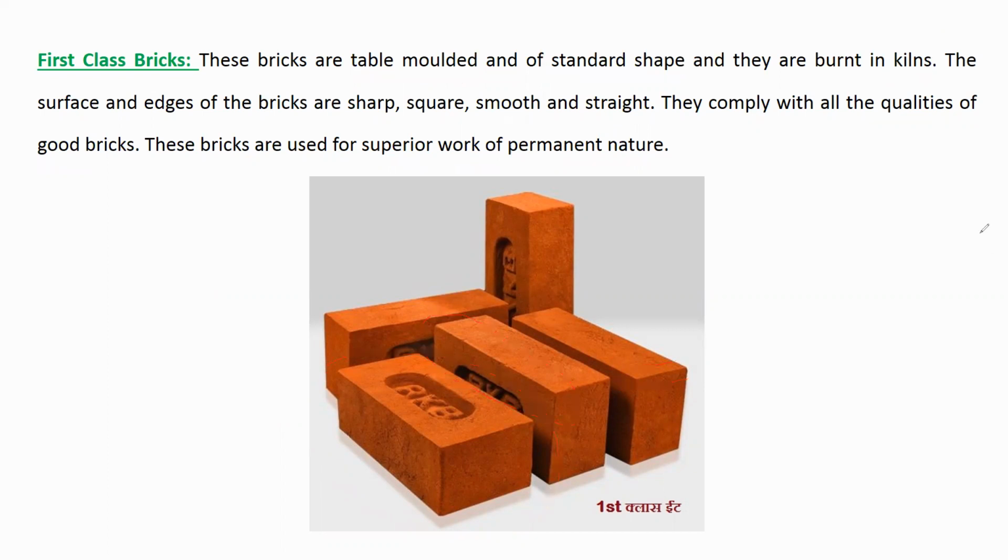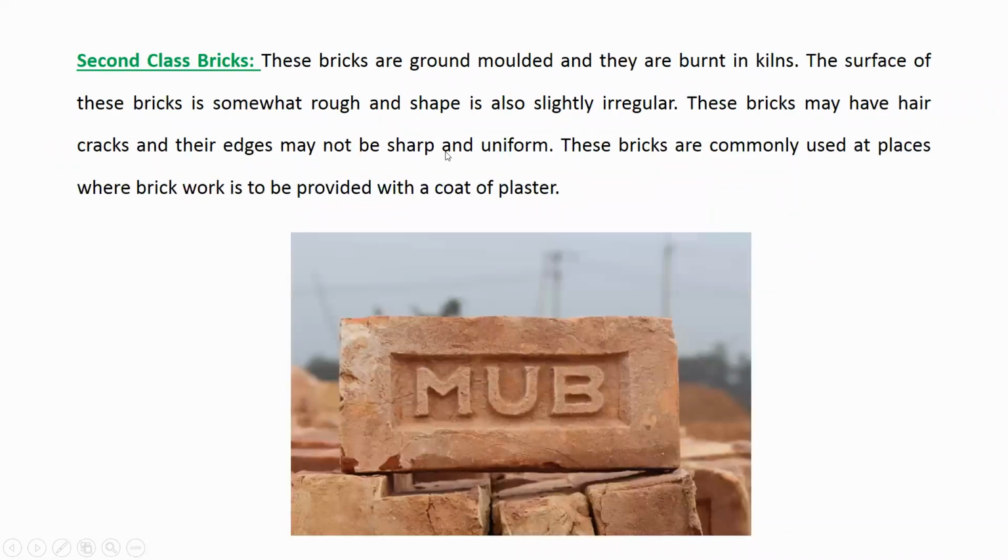Understood? So these are called first class bricks, which have sharp, smooth, and straight corners. Okay, sharp edges will be there, and these are of superior quality. These are called first class bricks. Okay, now second class bricks.